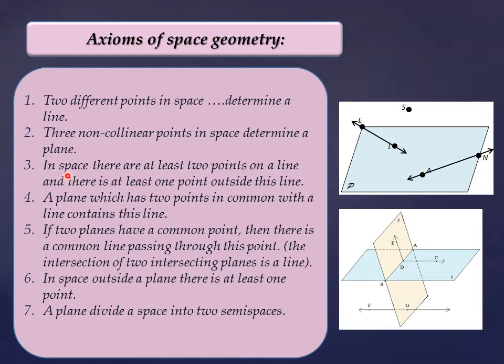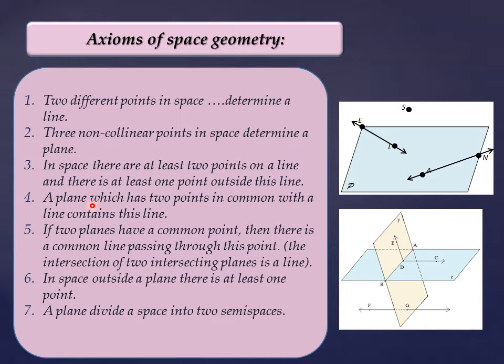Axiom 3 says that in space there are at least 2 points on a line and there is at least 1 point outside this line. So in space, any line can be determined by at least 2 points, and since we are talking in a space, there is a third dimension, so there is another point such that this point is outside the line.